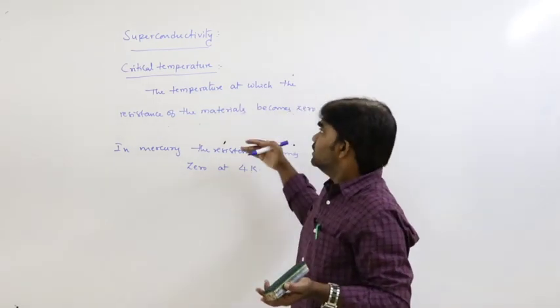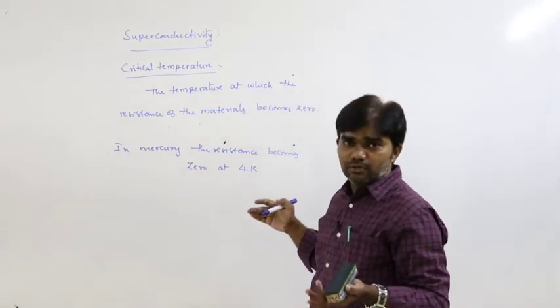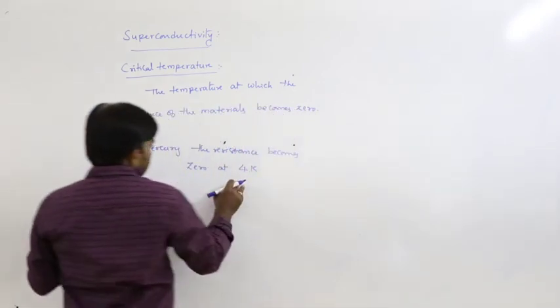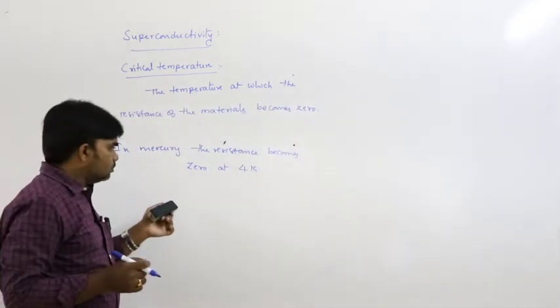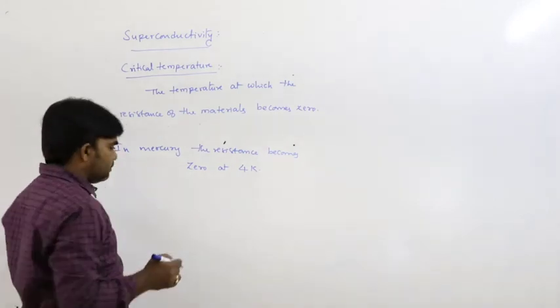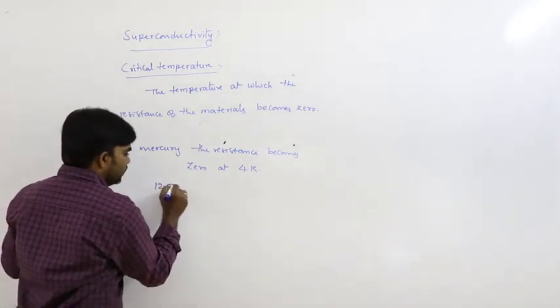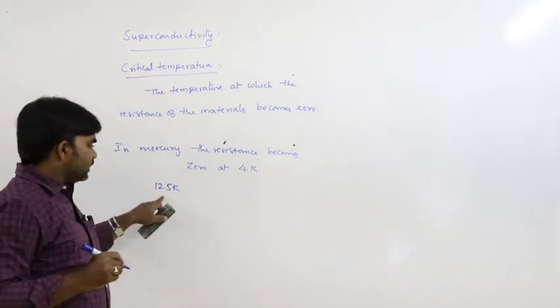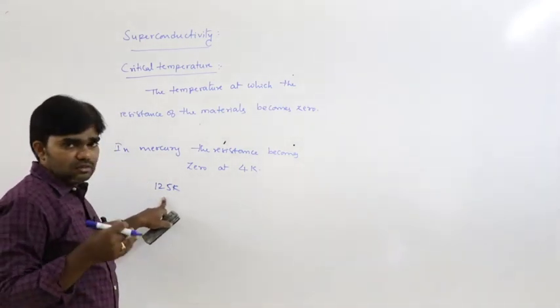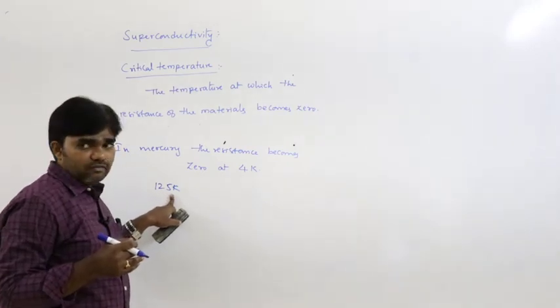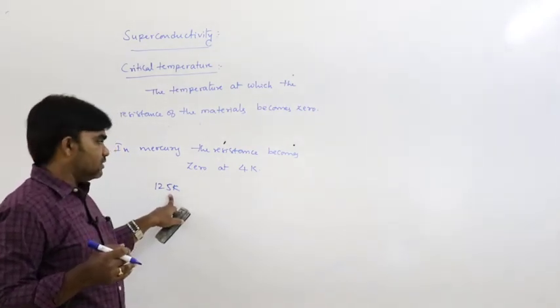For that purpose, the superconductivity phenomenon would be useful. But 4 Kelvin is not practical. Nowadays the researchers have developed superconductivity up to 125 Kelvin.